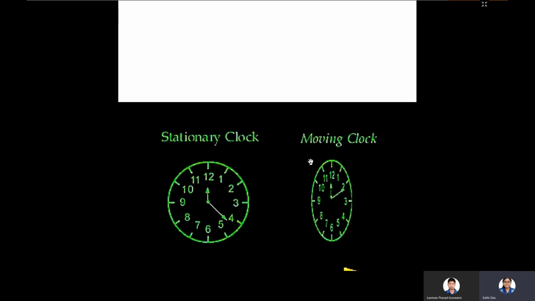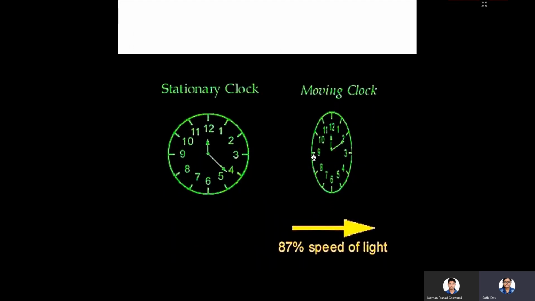Suppose this is another time dilation example. This is a stationary clock, and the time here is around 12:20. Suppose this is a moving clock, moving with 87% the speed of light, and the time here is 12:10. So as per that, this time is dilated.